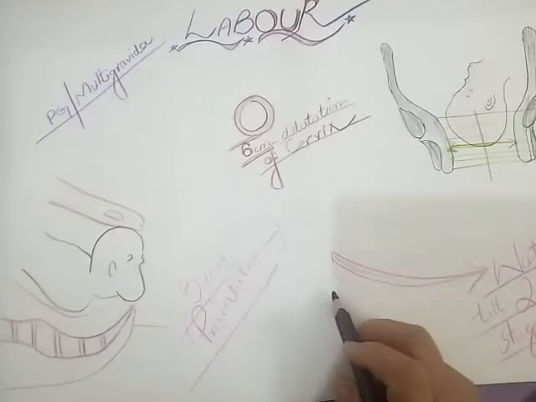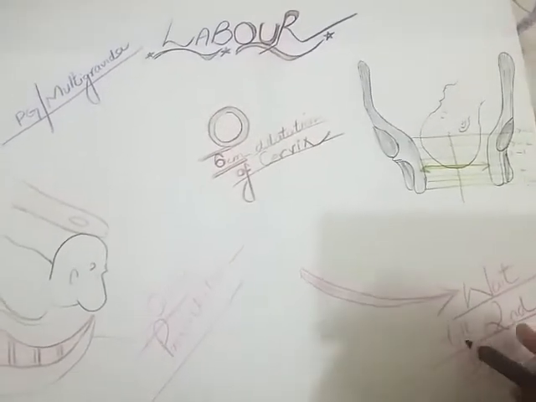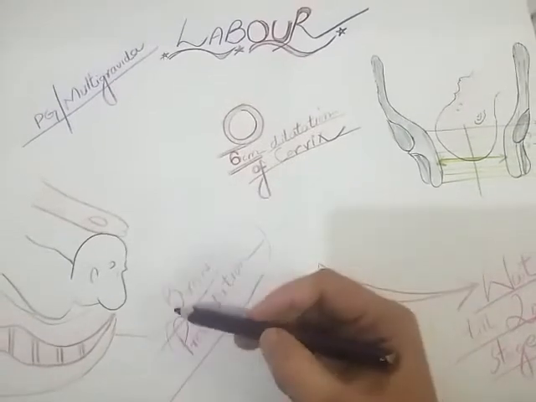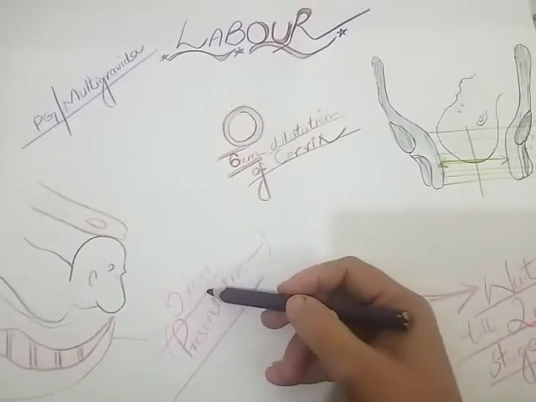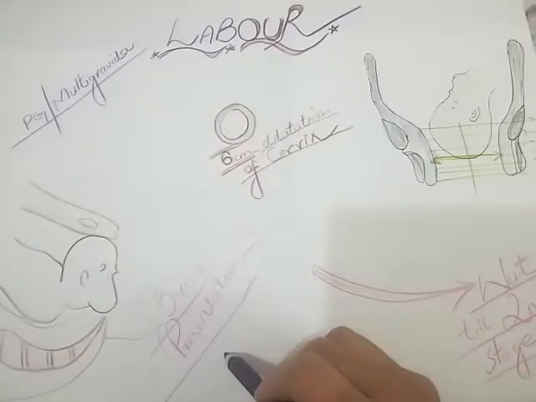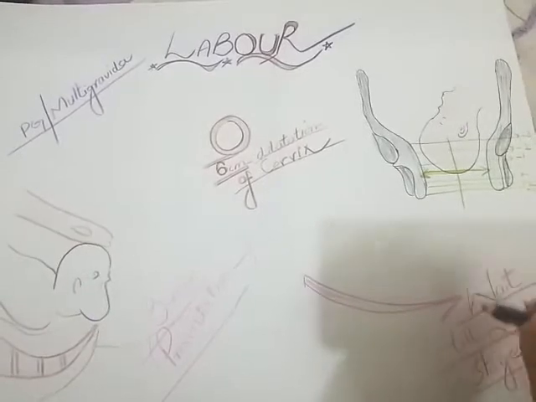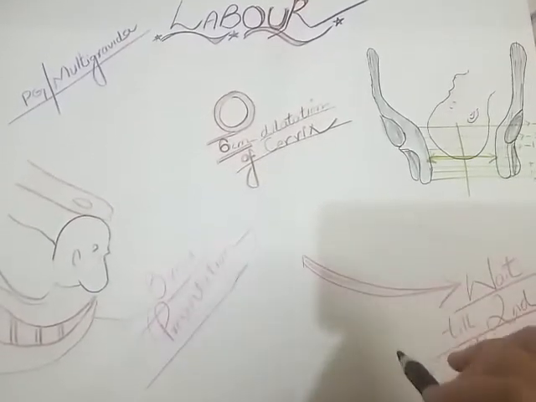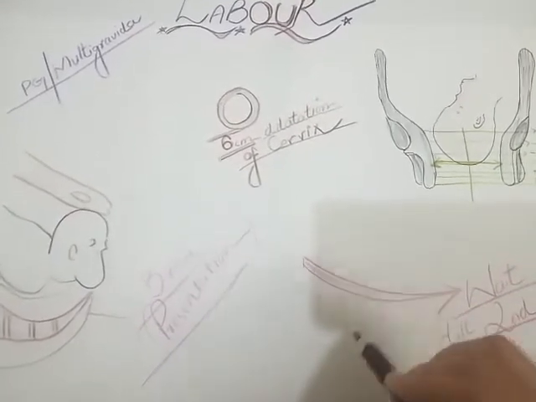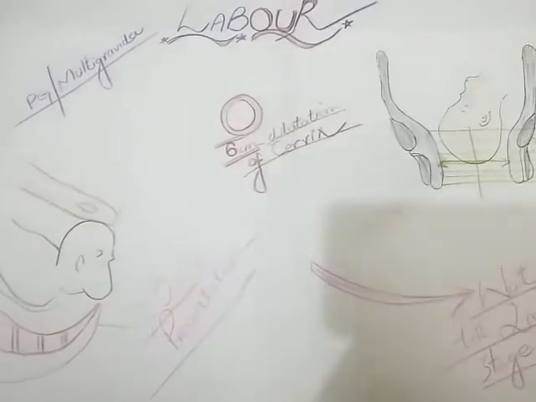If the CTG is normal, if fetal heart is normal, we can wait till the second stage. That is different from the mento-posterior presentation, in which we can take the decision straight away, but in brow presentation we have to wait till the second stage of labor. And in the second stage of labor, if the position persists and if there is delay in the second stage, depending upon primary or multi, then we can take the decision accordingly.